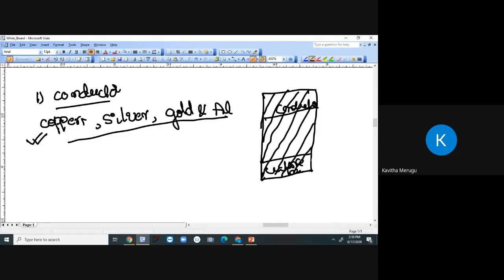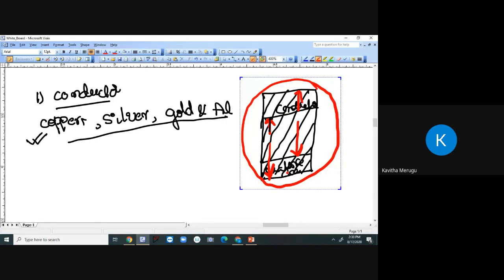The valence band will vary from here to here, and the conduction band will vary from here to here. So there will be overlapping between the conduction band and the valence band.